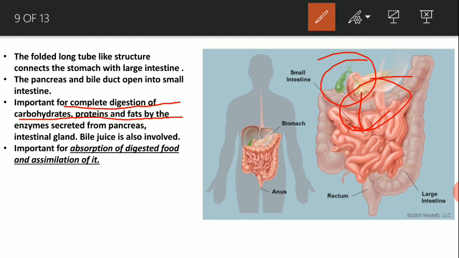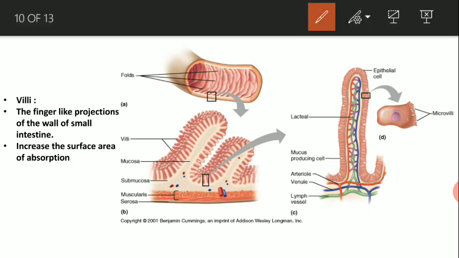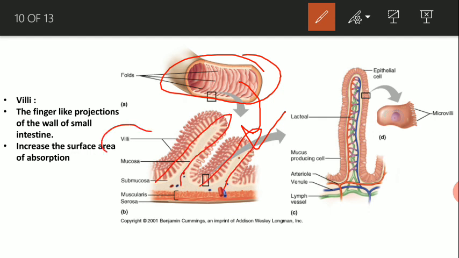Now apart from the digestion, this small intestine is very important for the absorption and the assimilation of the food, and for this absorption and assimilation the wall of the small intestine possesses numerous finger-like structures that are known as villi. Now see here, this is the wall of small intestine. If we see it under the microscope, then these finger-like structures are known as the villi.